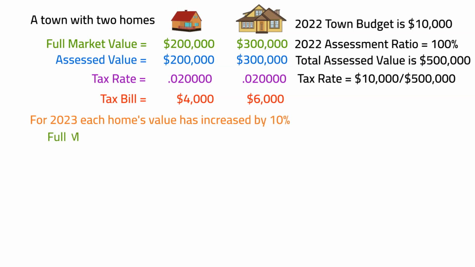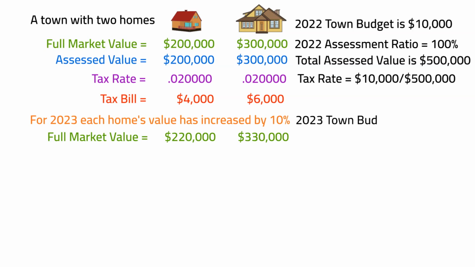For 2023, the full market value of the smaller home is now $220,000. The full market value for the larger home is now $330,000. The town's budget remains at $10,000 for 2023. The assessor decides to use an assessment ratio of 50% for 2023 instead of the 100% ratio that was used in 2022.